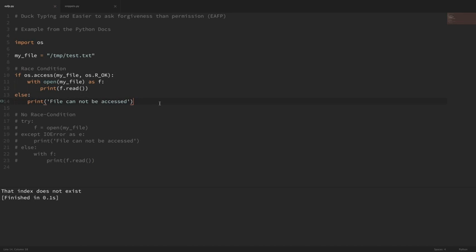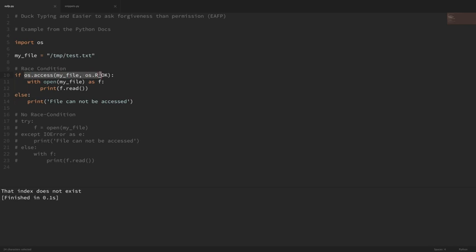Okay, so what we're trying to do here in this example that I grabbed straight from the Python documentation online is access this file and then just print the contents out to the screen. Now, you might be tempted to make this check here first to see if we can actually access the file. And if we can, then we'll open it and then print it out to the screen. And if we can't access the file, then we'll hit this conditional here, which will say that the file cannot be accessed.